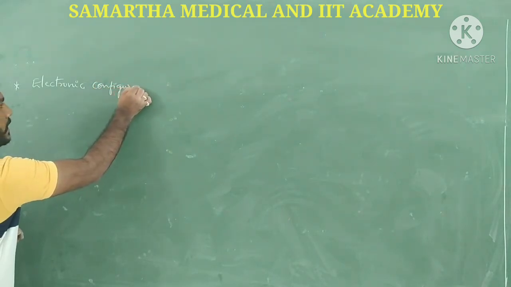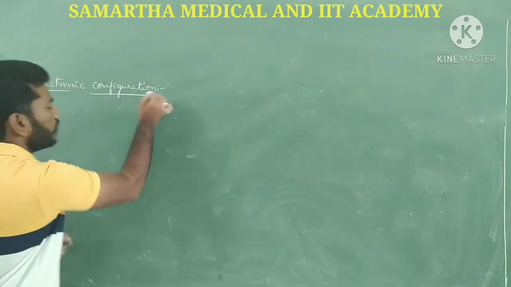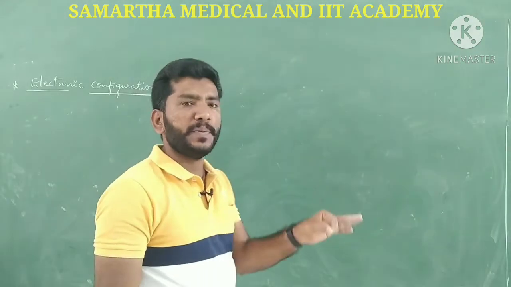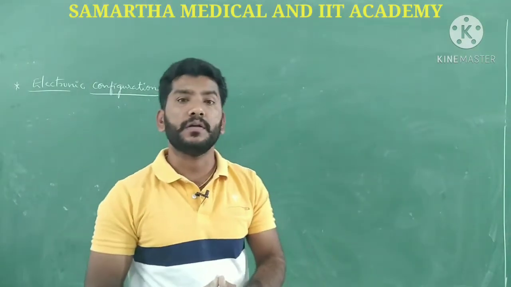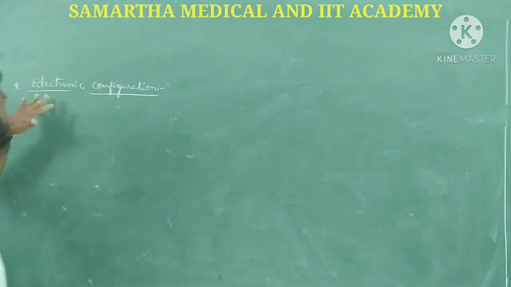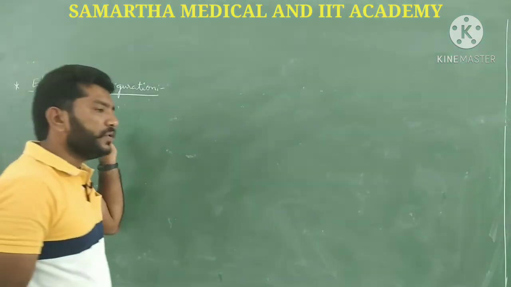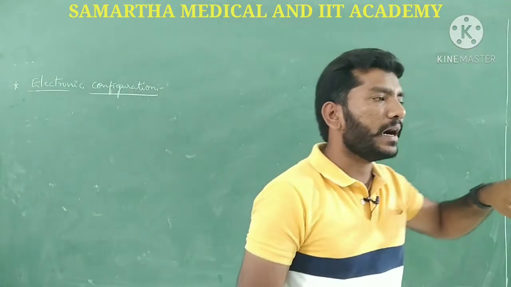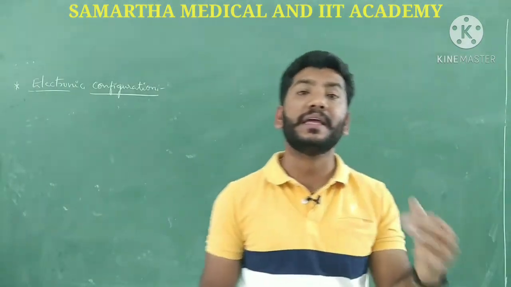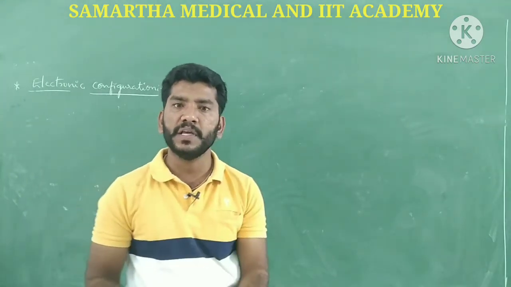So guys, what is meant by electronic configuration? Electronic configuration is nothing but an arrangement of electrons in a particular orbital. Not an orbit, it's an orbital. We arrange electrons in a specific orbital, and that arrangement depends completely on the energies of the orbitals.